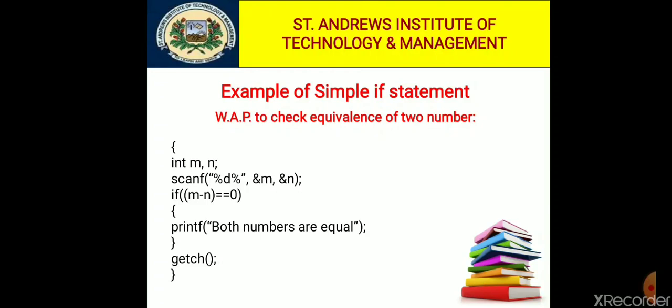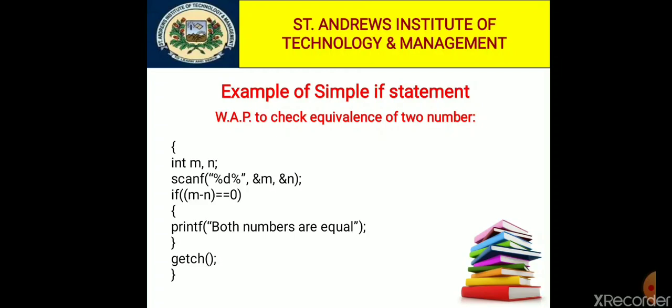If it is true, then the statement block is executed, otherwise if the condition is false, then it skips the statement block. So in the if we can mention m minus n equal to 0. If the difference of both variables is equal to 0, then printf both numbers are equal, and if the condition is false, then it skips. And after that we can use the getch function.